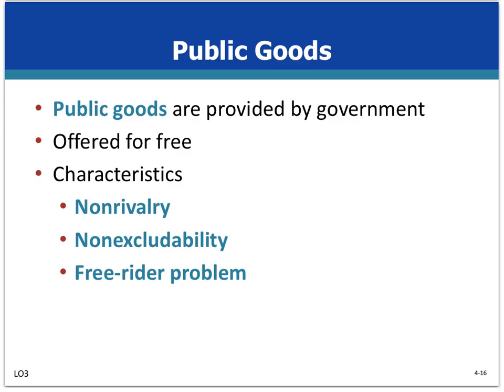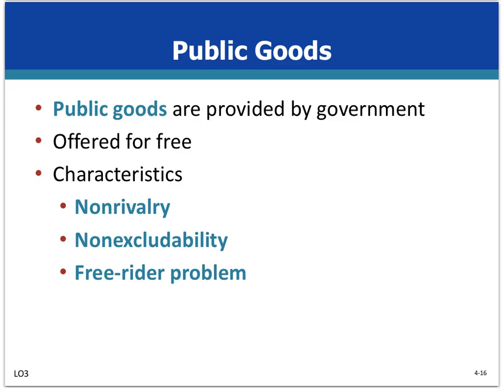So because of these two characteristics of the public goods, we have one main problem, which we call the free rider problem. Once a producer has provided a public good, everyone, including non-payers, can obtain the benefit. Because most people do not voluntarily pay for something that they can obtain for free, most people become free riders.